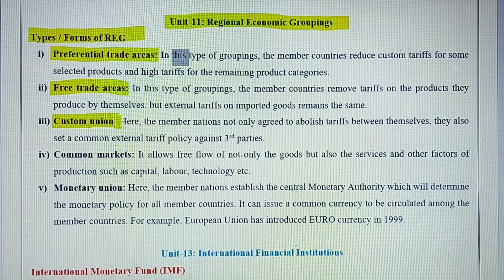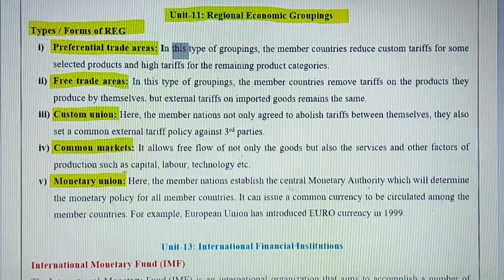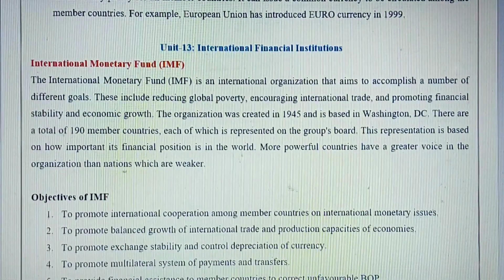Then customs union is there, where customs duties are reduced to some extent, and then some common markets are there where member countries can freely sell or buy goods, and some monetary unions are there to finance the member countries. So these are the different types of REG.